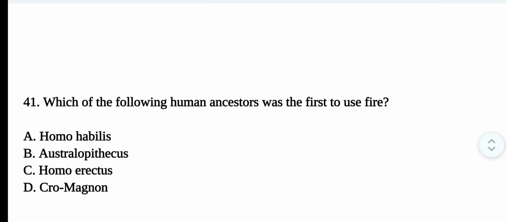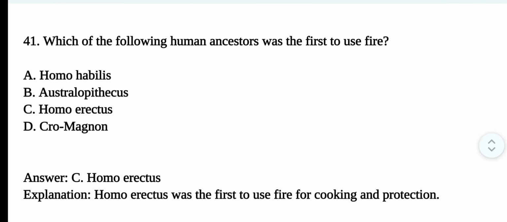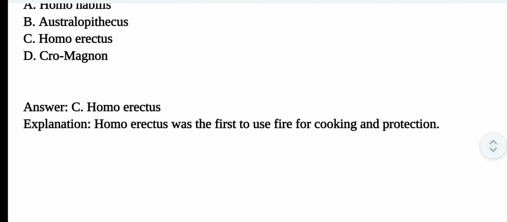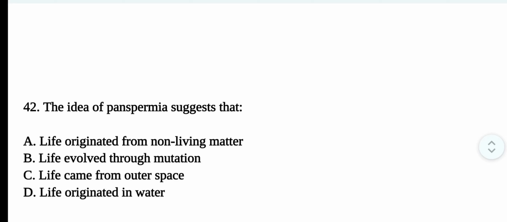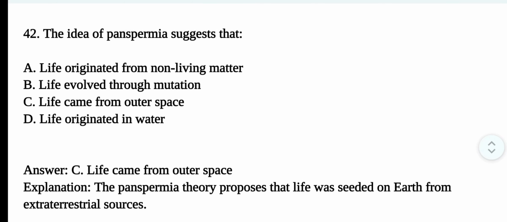Question number 41. Which of the following human ancestors was the first to use fire? The correct option is option C, Homo erectus. Homo erectus was the first to use fire for cooking and protection. Question number 42. The idea of panspermia suggests that? The correct option is option C, life came from outer space. The panspermia theory proposed that life was seeded on Earth from extraterrestrial sources.